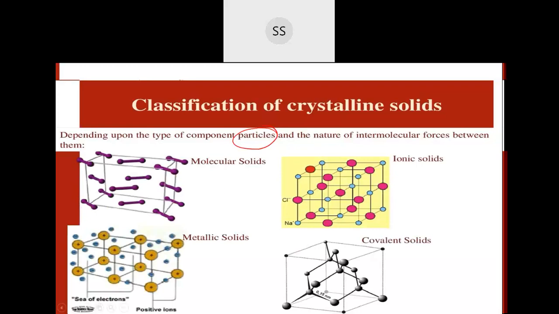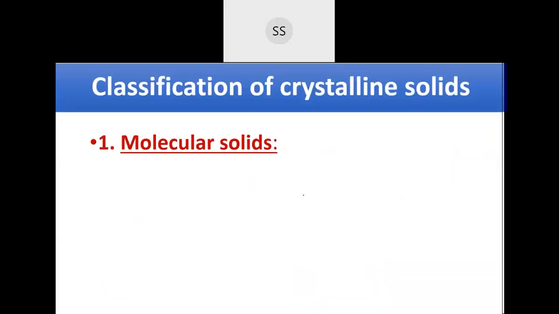One is molecular solid, then you can see ionic solid on the other side, then we have metallic solid, and then we have covalent solids. So these are the different classifications of crystalline solids. Let us start with the first one, that is molecular solid. Go along with the name, because they can ask you to write an example. Give one example for molecular solid, or tell what is the force of attraction present between them. This kind of question can be asked.